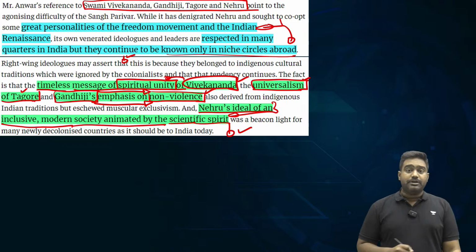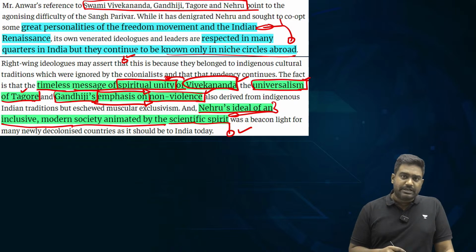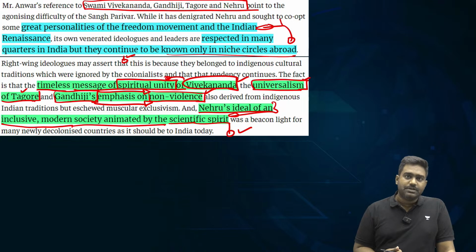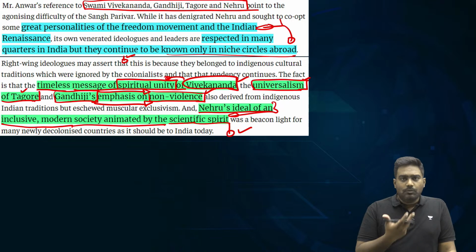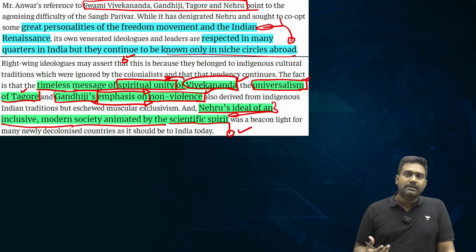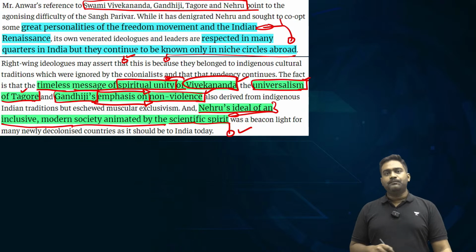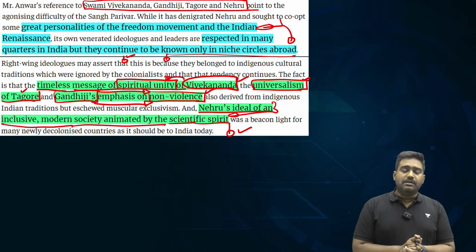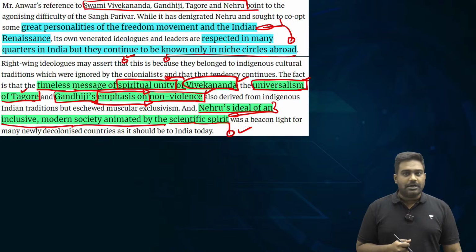That is something we should cherish and leverage as well in current times and try to apply their philosophy and thought to solve current problems. Be it uplifting the global south, solving problems of poverty, tackling wars and conflicts, there are lessons we can draw from the thoughts of these great Indian personalities. And that is, I think, something remarkable, and that is what we need to take away from this article.